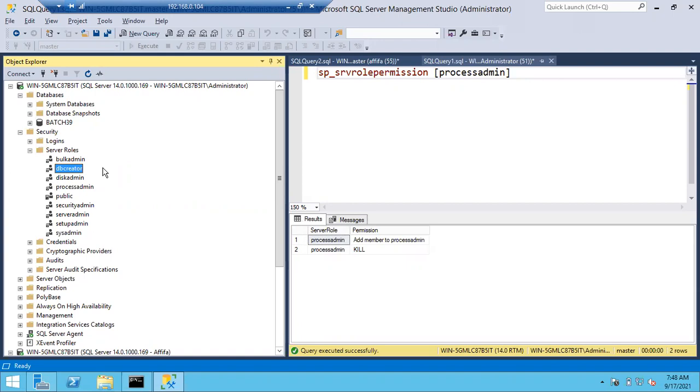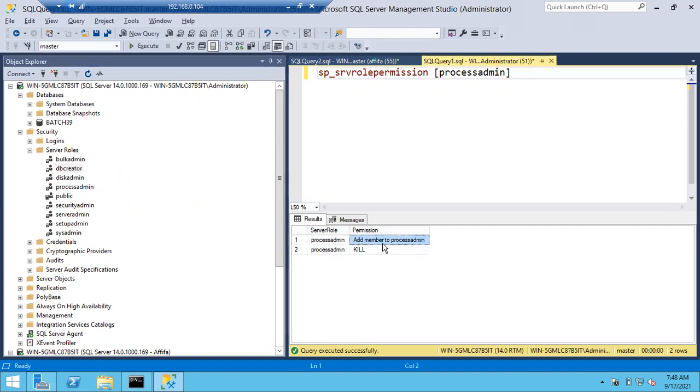Okay, right. Let's go with this process admin. It is important. So by default, I told you, right? By default, a member of process admin can add another member to this role. First thing. Second thing is kill. What is this kill? What is meant by kill?